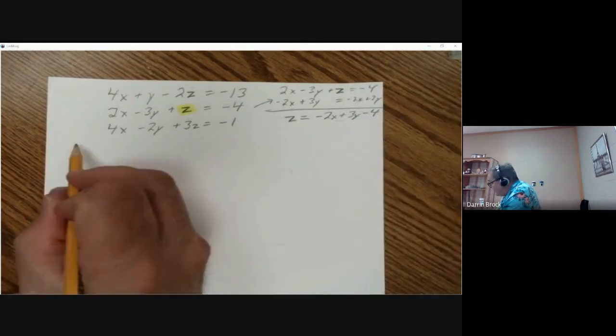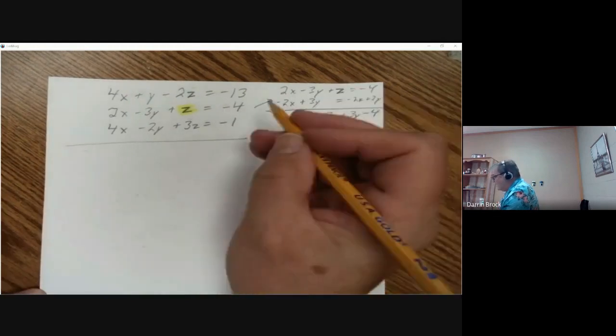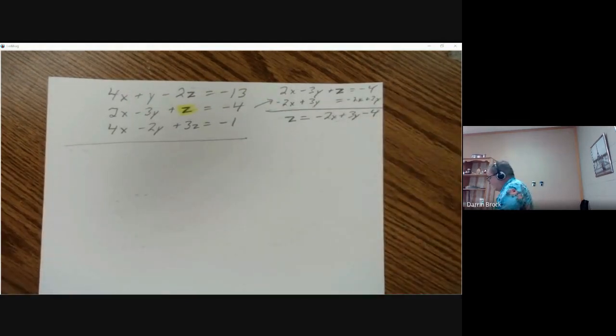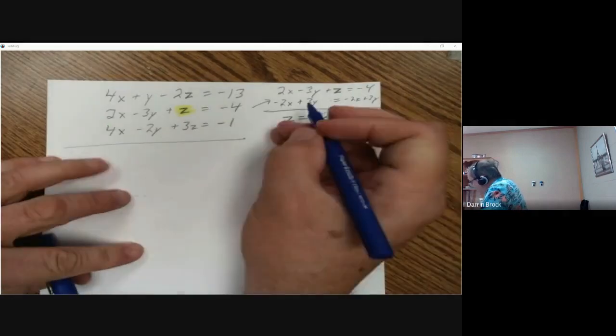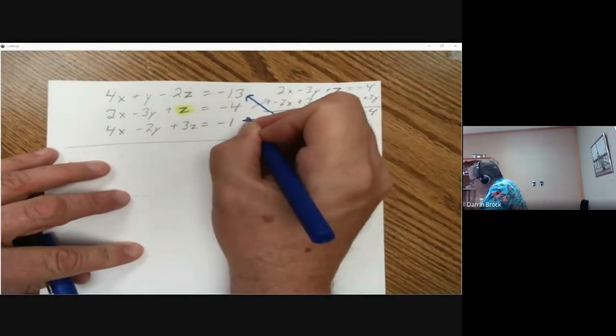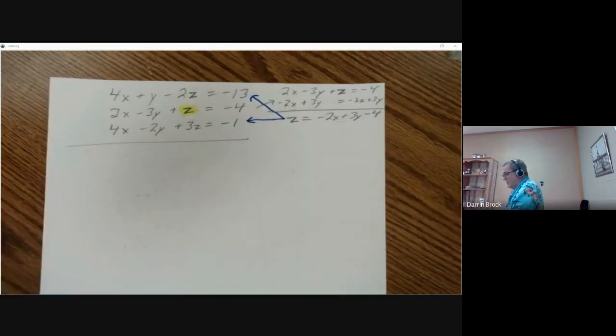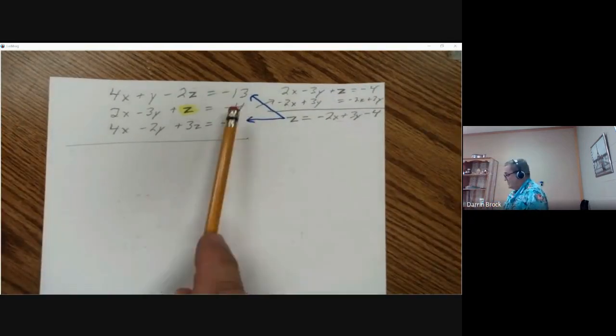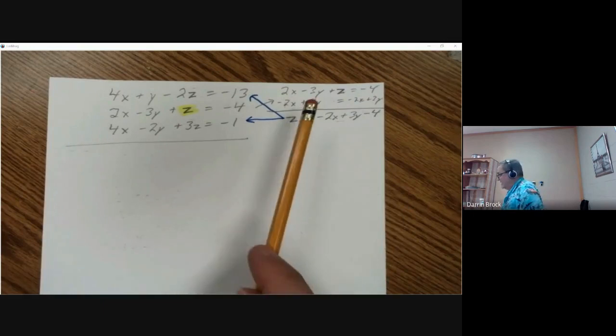Now that I have that, I can't do it in the second equation because that's how I created it. So I'm going to put it in the first equation and in the third equation, the other two equations that I didn't use.